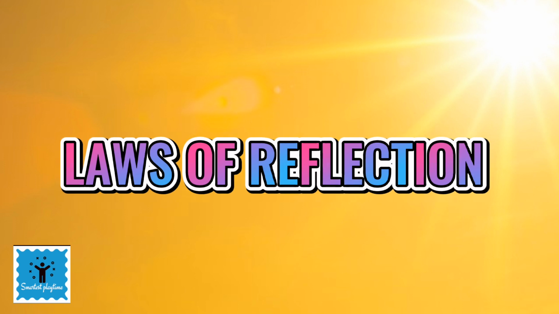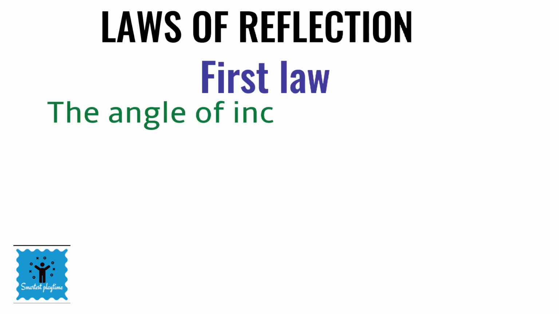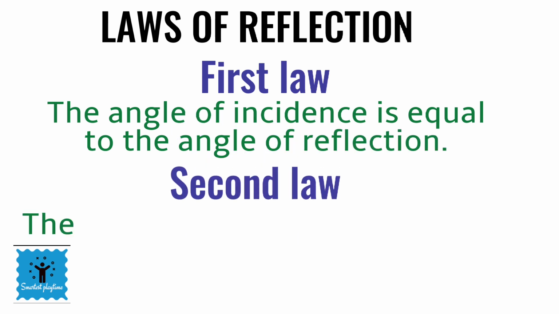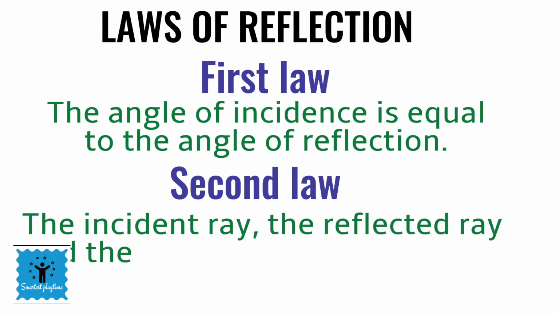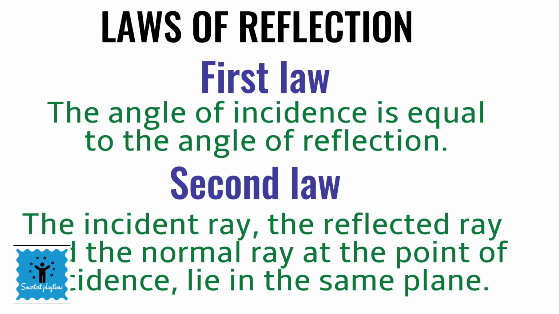So these are called laws of reflection. There are two laws of reflection. As per the first law, the angle of incidence and the angle of reflection are always equal to each other. And the second law states that the incident ray, the reflected ray and the normal all lie in the same plane.